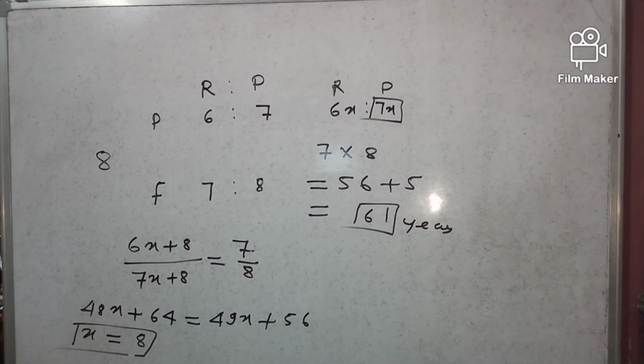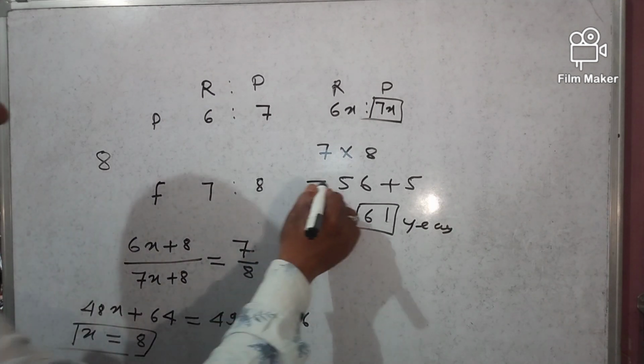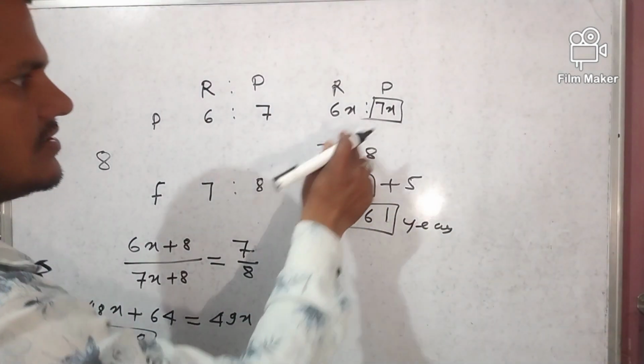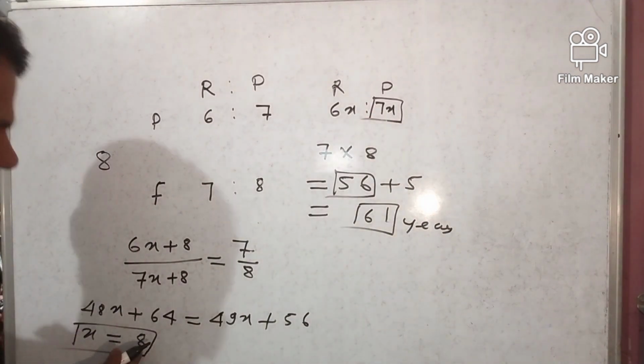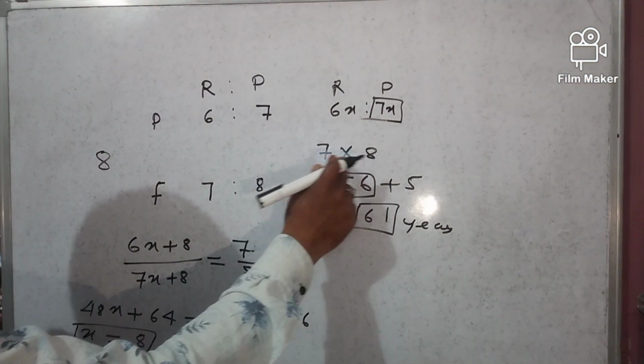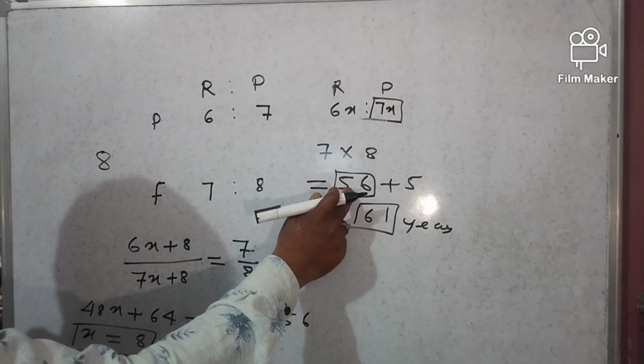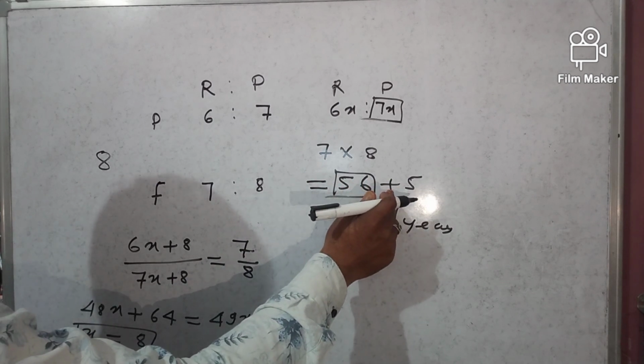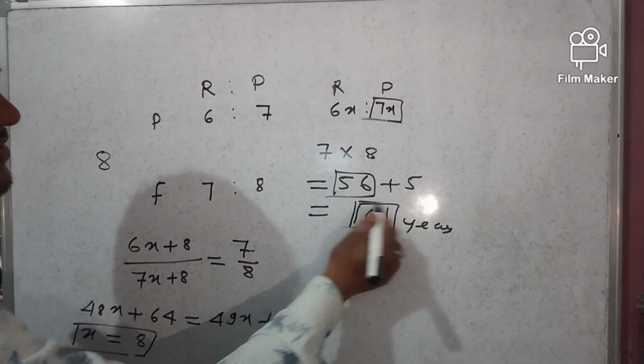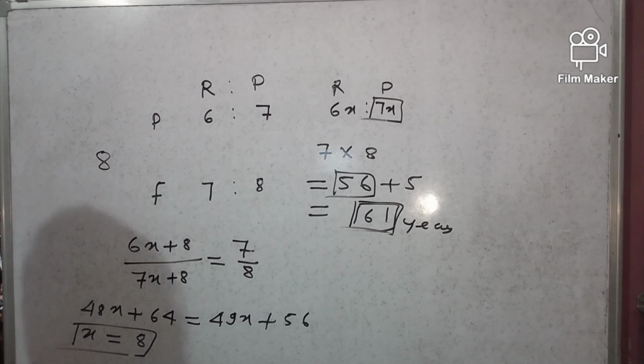Our target is to find what Pramod's age is after 5 years. So the present age is 7x, and x is equal to 8. So 7 into 8 is 56. After 5 years, 56 plus 5 is equal to 61, right?